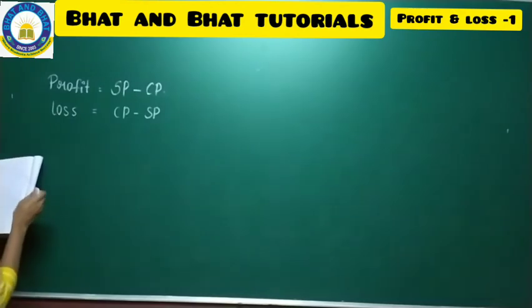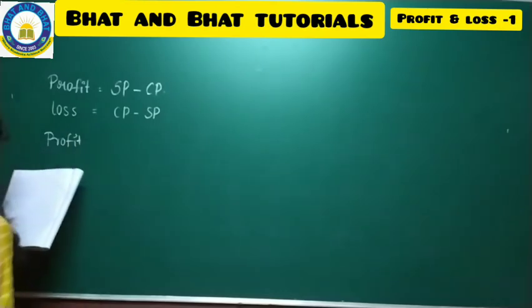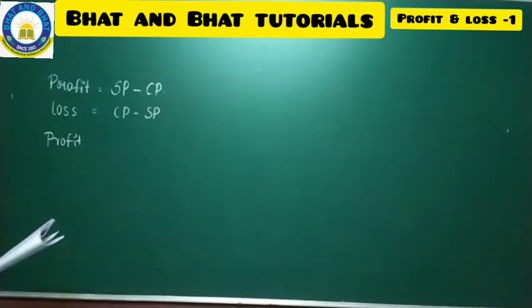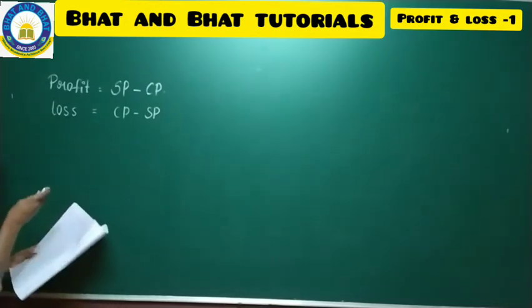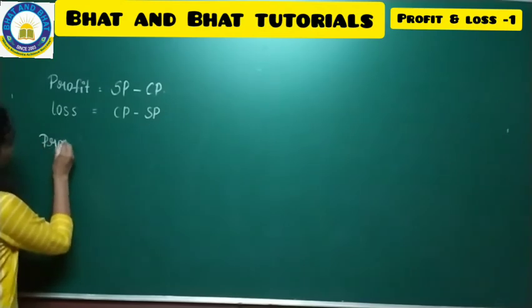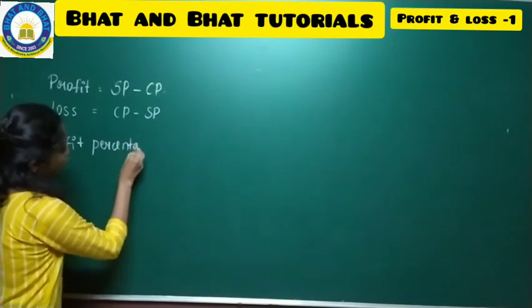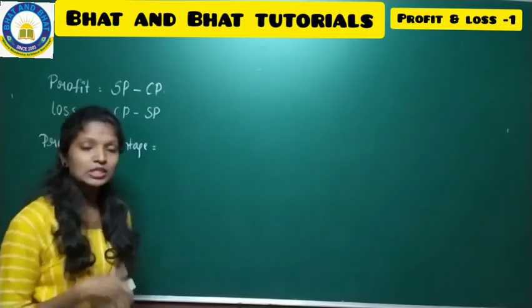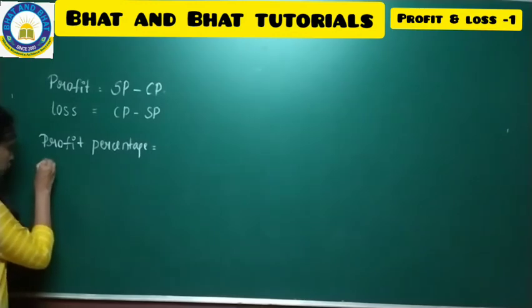And to find the profit percent, we have one more formula. First you just take down, to find gain percent, that is profit percent. Say for example, you have got 20 as a profit. You have to express 20 in percentage. To find profit percentage, you have two steps.